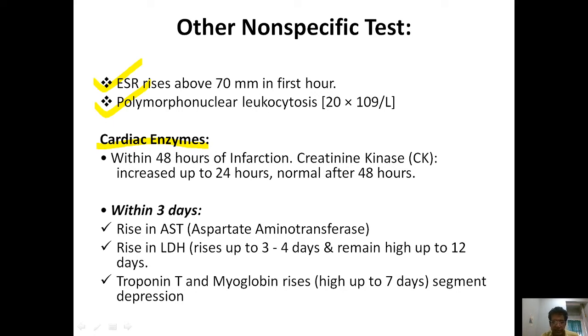Creatinine kinase increases up to 24 hours, then it will get normal after 48 hours. Within 3 days, you will see a rise in aspartate aminotransferase and a rise in LDH, rising up to 3 to 4 days and remaining high up to 12 days, and troponin T and myoglobin rise. This is again high up to 7 days. ST segment depression is there.